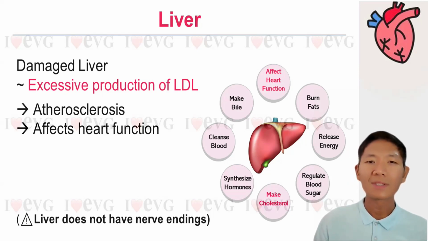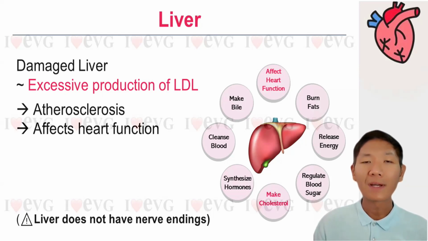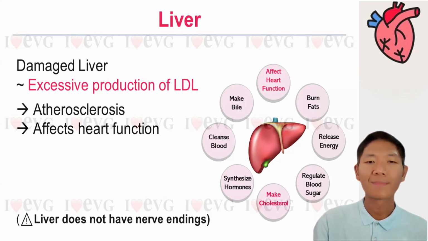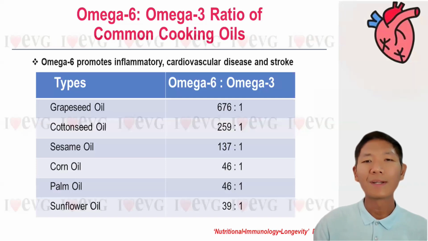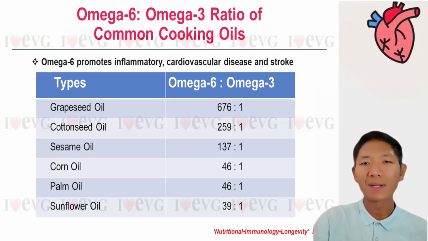Earlier on, I mentioned that vegetable oil does not contain any cholesterol, but in fact, vegetable oils have an adverse impact on our health. So why do we talk about cooking oil? In fact, fat is a basic nutrient required by the body, and it's divided into omega-6 and omega-3.